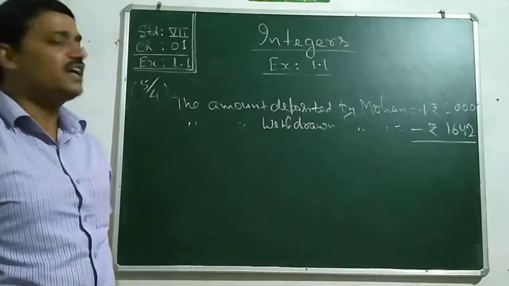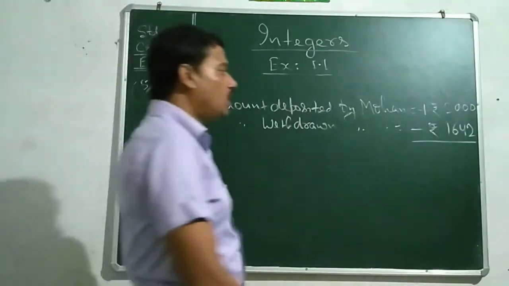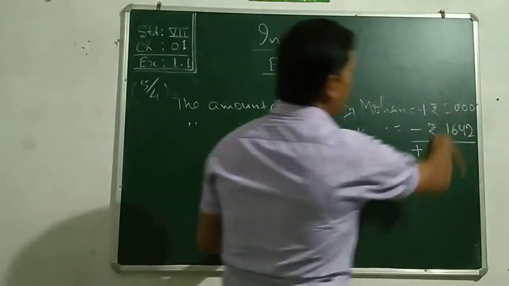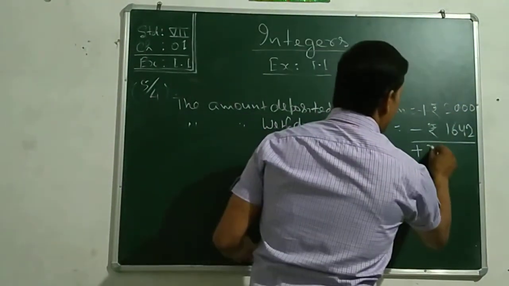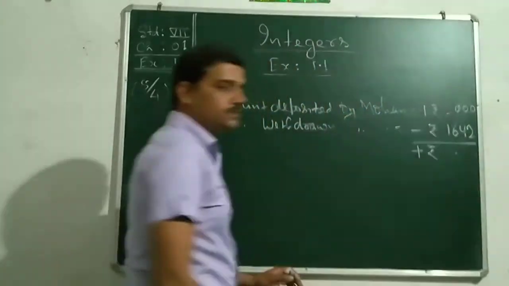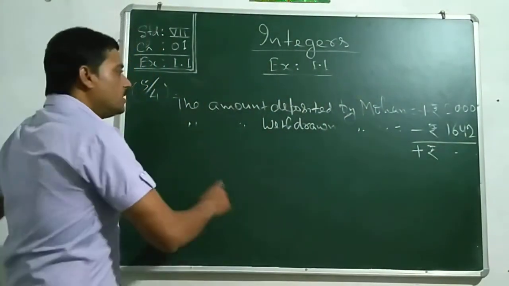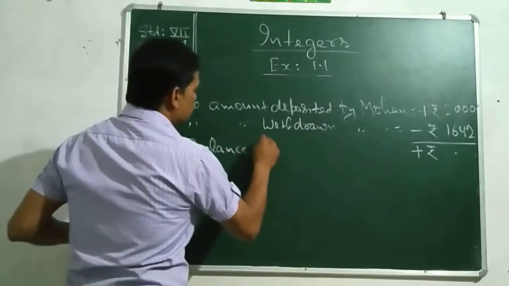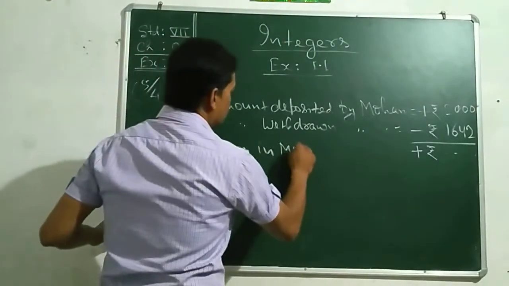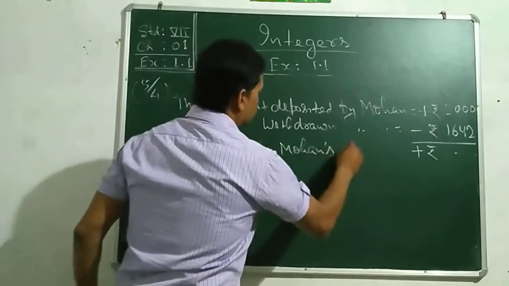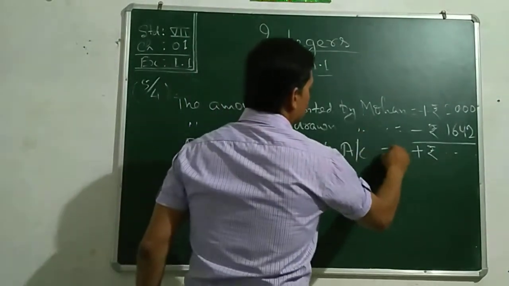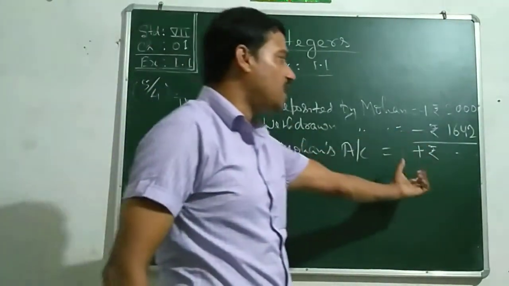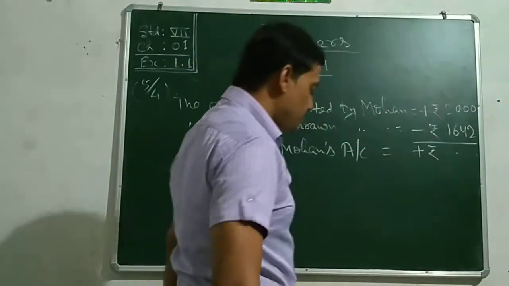So the balance remained in Mohan's account will be represented as the positive integer, and the difference will be the balance in Mohan's account. You will calculate it, find the difference, and that will be represented by a positive integer.